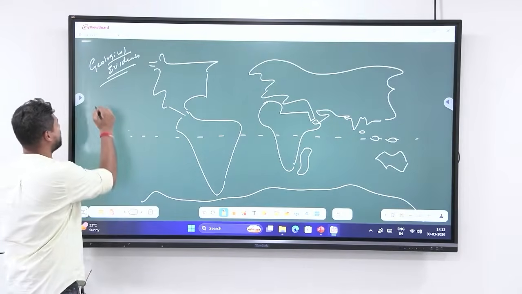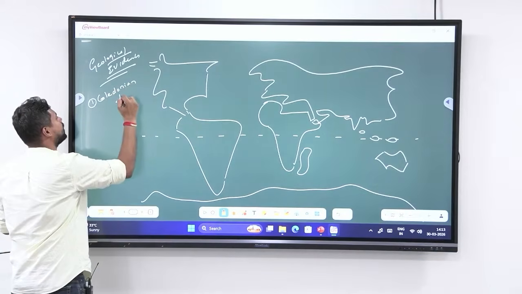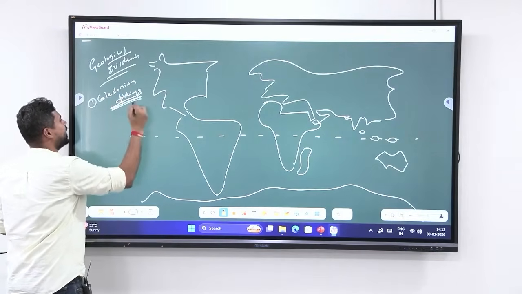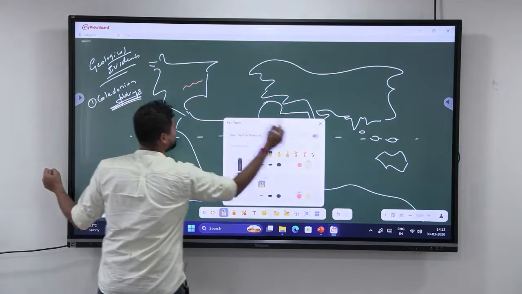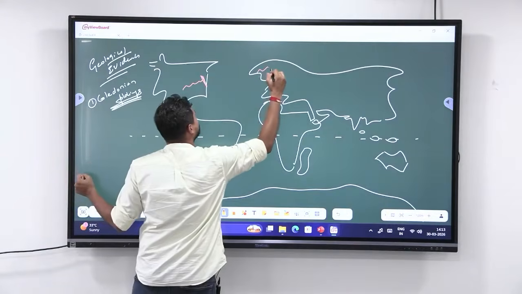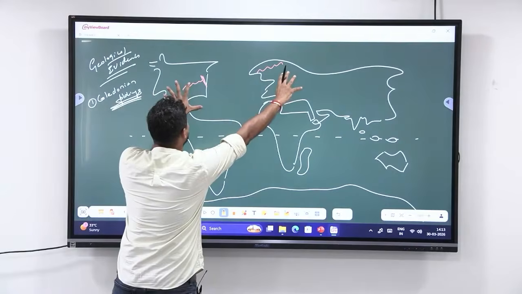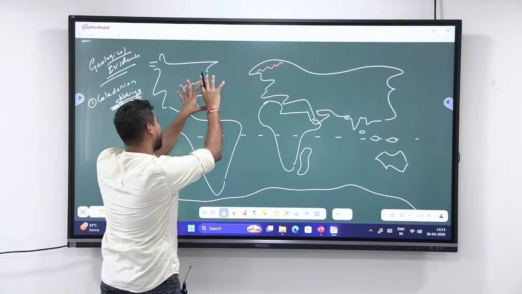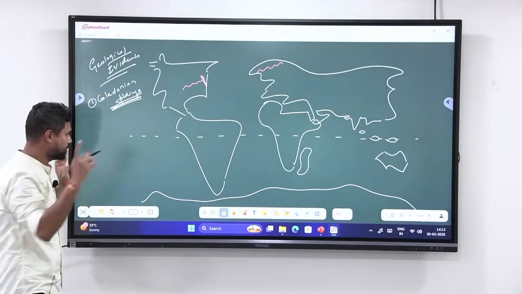The first geological evidence he talks about is Caledonian foldings. He says Caledonian foldings are found in the northeastern part of USA and are broken abruptly here, and the second part is found here in Scandinavia. So what does it mean? These Caledonian foldings were together, and after a while they started drifting, and that's why you see that split of the Caledonian foldings. So that is the first evidence.